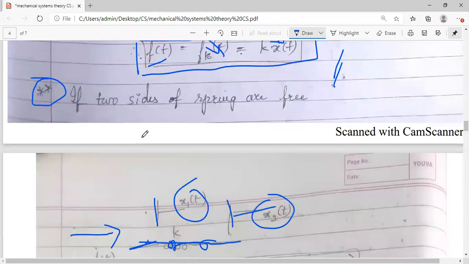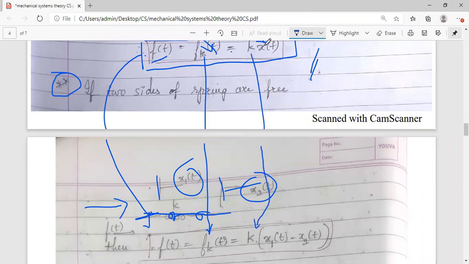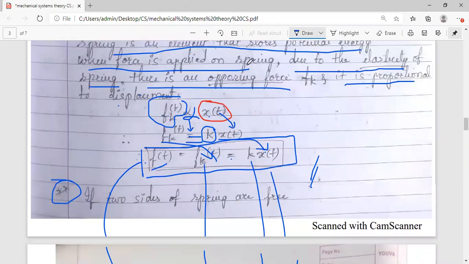So compare these two equations. F is equal to Fk is equal to k into x of t. Instead of x of t, you can write x1 minus x2. This is a note when the spring is having both its ends free. This is about the translational motion, when the motion is linear, for a system having the motion in a straight line.